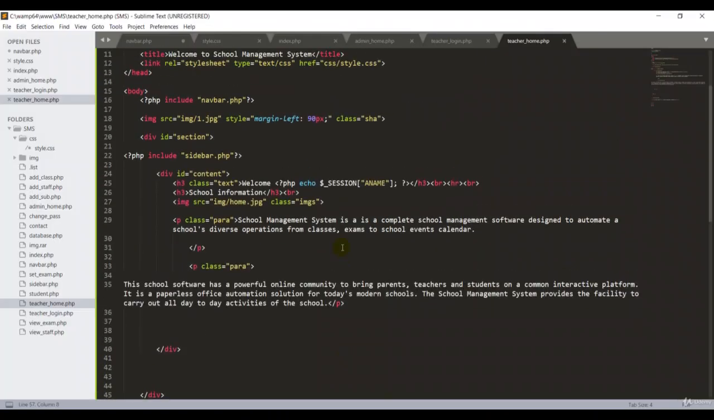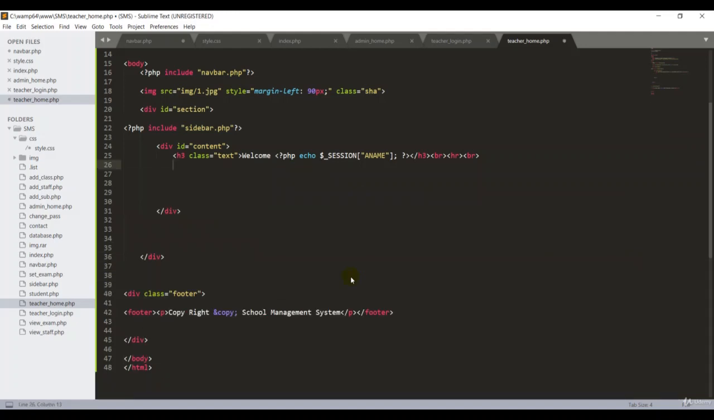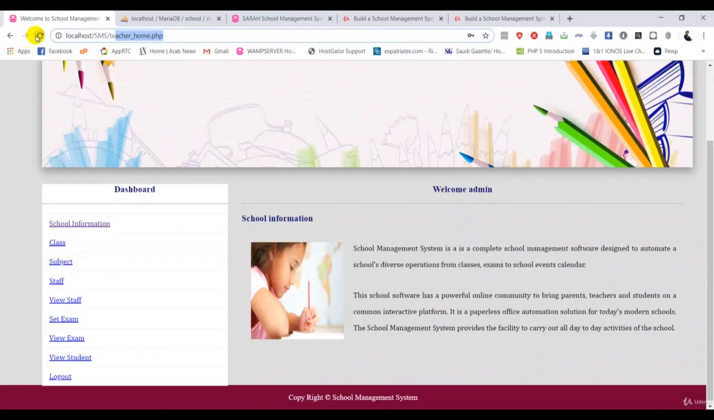So in this case, guys, I want to remove this entire part. I don't need this kind of information. From here to here, the school information, I don't need it. I don't need all the titles and stuff like that. I want to remove all this part, then control save, go back and refresh your teacher homepage.